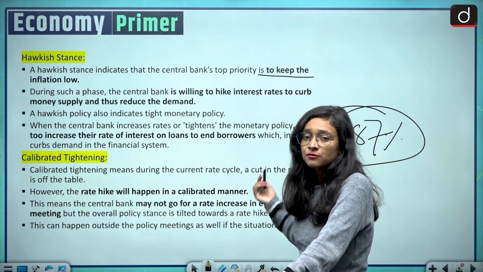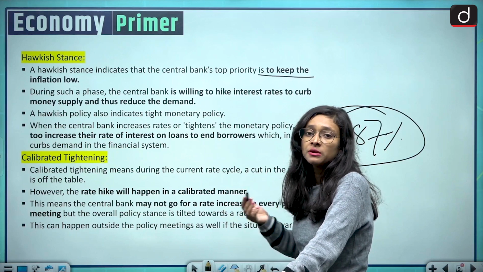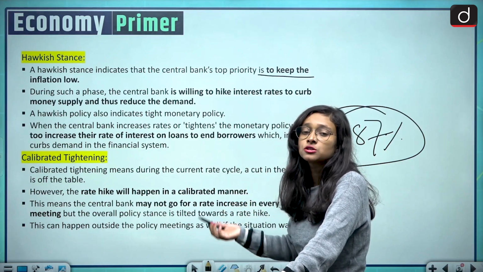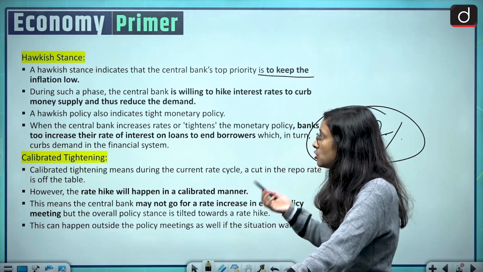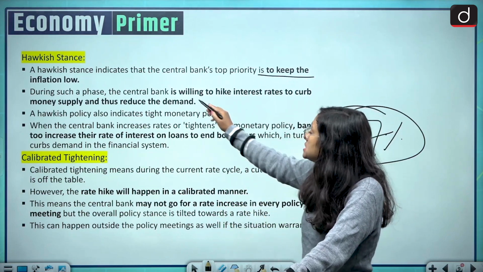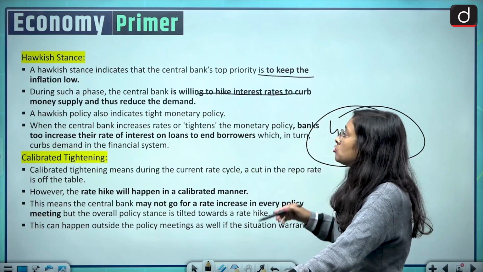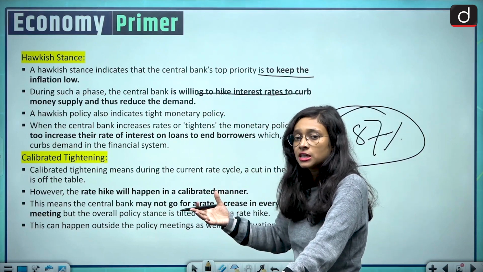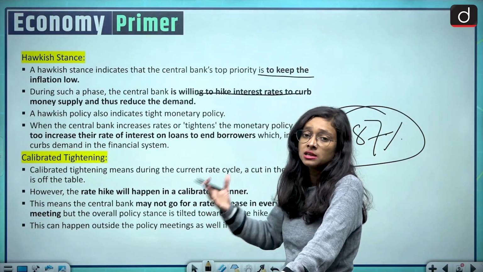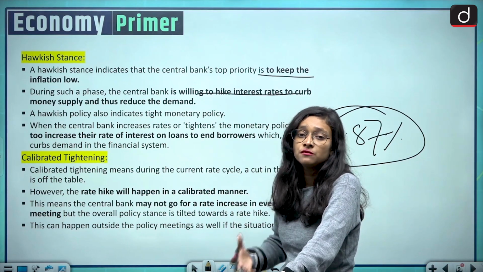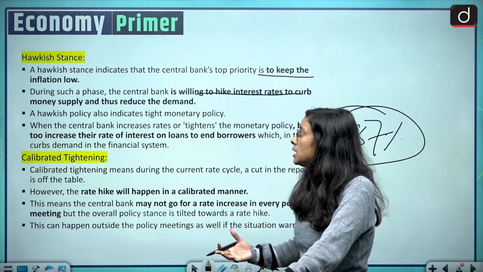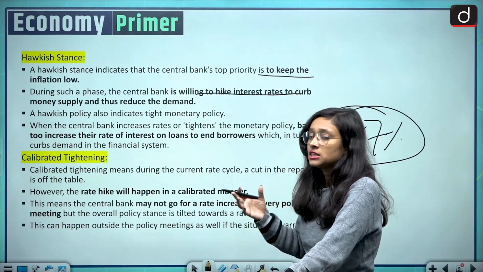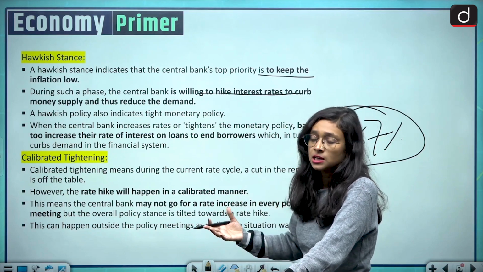And apart from this, many experts have also predicted that RBI is going to change its hawkish tone. So what happens in a hawkish tone is that it is willing to hike interest rates to curb the money supply in the economy. In an accommodative stance, there will be an increase in money supply in an economy in order to achieve an economic boost. Here, they will try to reduce demand and curb the money supply in an economy.